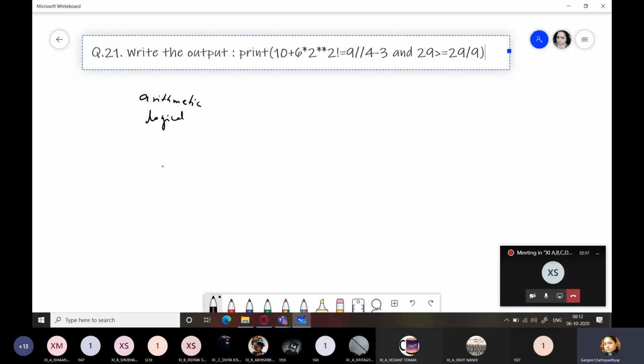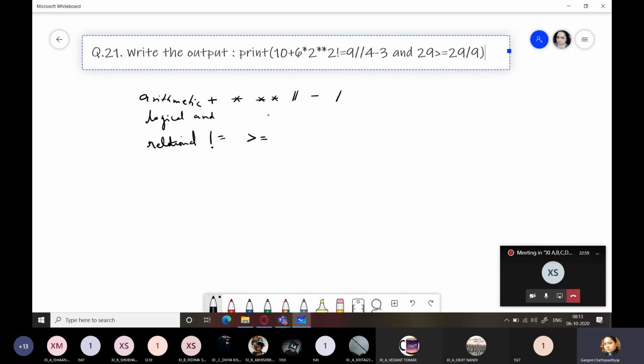And there is one more type of operator: relational operator. And is a logical operator. Not equal to is a relational operator. Greater than or equal to is a relational operator. And arithmetic operators you already have: plus, multiplication, raised to the power, floor division, minus, division. So all these operators you have.